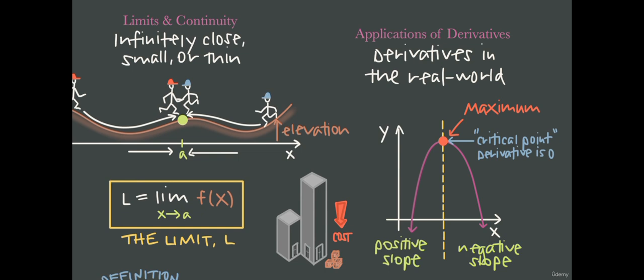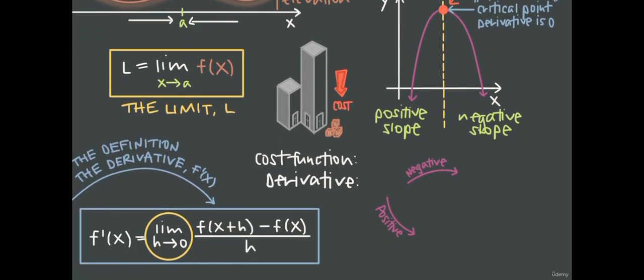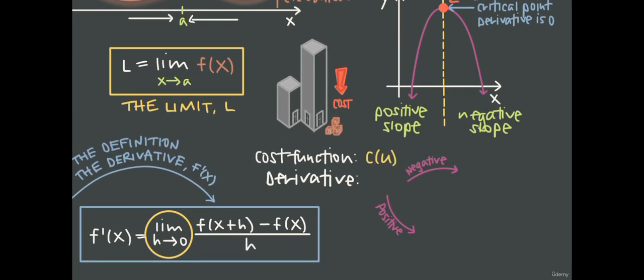So for the company wanting to minimize the cost of producing their product, the cost function might be a function of the number of units produced, and it might include factors like labor, materials, and overhead costs. By taking the derivative of the cost function with respect to the number of units produced, we can find the rate at which the cost is changing.